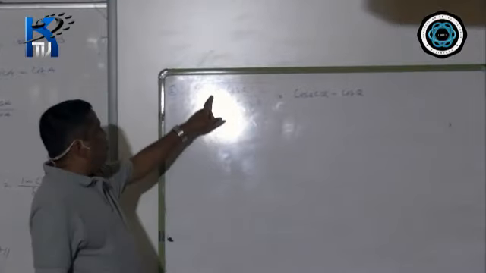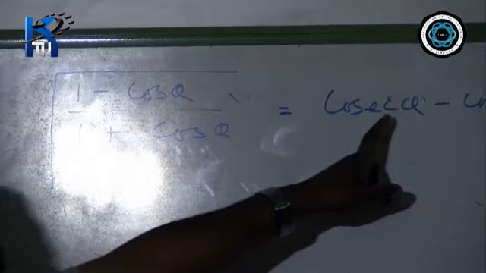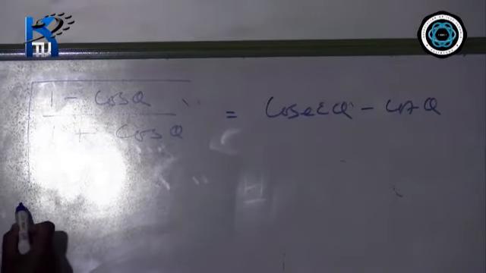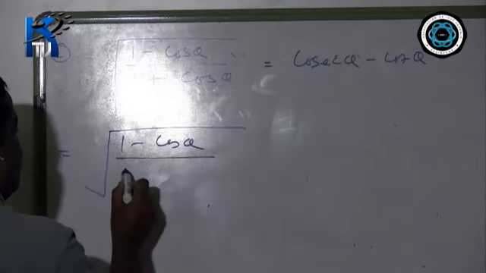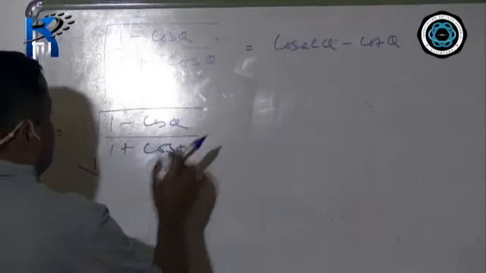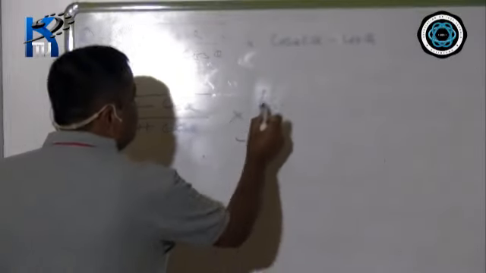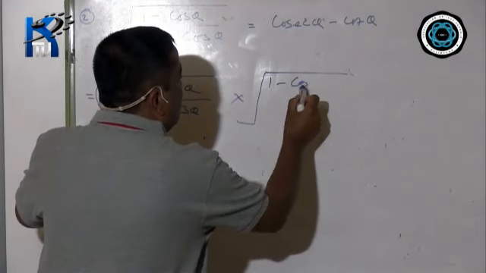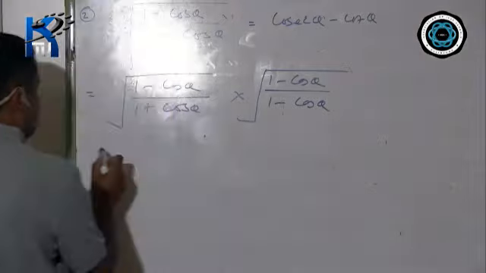under root 1 minus cos theta divided by 1 plus cos theta equals cosec theta minus cot theta. Again you copy the LHS. Your LHS is under root 1 minus cos theta divided by 1 plus cos theta. Now again you have to rationalize. What is the opposite of 1 plus cos theta? 1 minus cos theta divided by 1 minus cos theta.